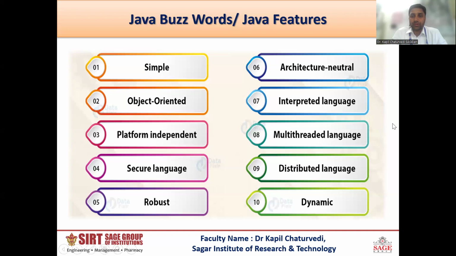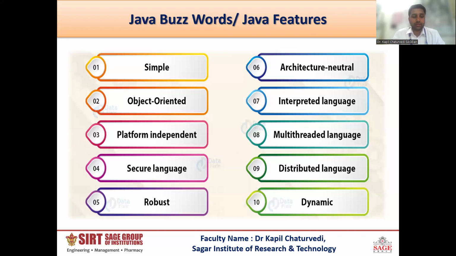Interpreted language. Whenever you execute your program, first of all, you have to compile that program by using the javac command. Once you properly compile the program, that will generate an interpreted code, that is bytecode. Then that bytecode will be responsible for the platform independence of Java. After bytecode generation, you will execute the program by using the java command. But in the whole process, it uses the interpreter in place of the compiler. So that is an interpreted language.